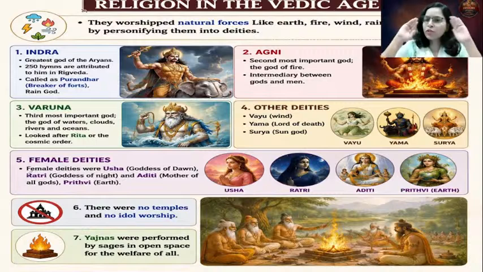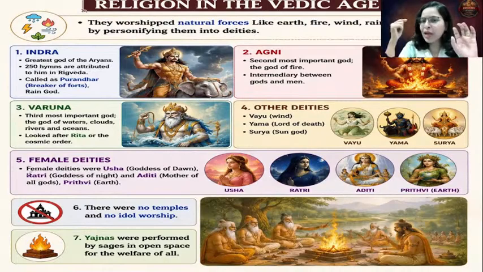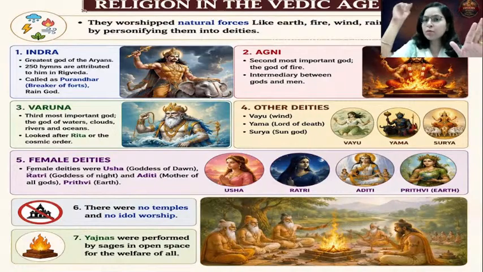Rita is the cosmic order which is being carried from generation to generation. And today also, this order is followed. So Varun was considered to be the god who has to look after that cosmic order, that Rita. Rita, it's an English word, we add an a, but if you look at the Sanskrit pronunciation, we call it Reet. So this is the Reet which has been followed from generation to generation. Here we are referring to the cosmic order.